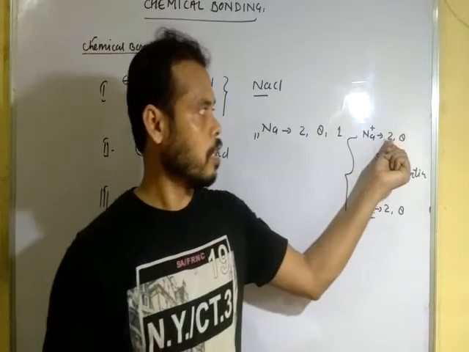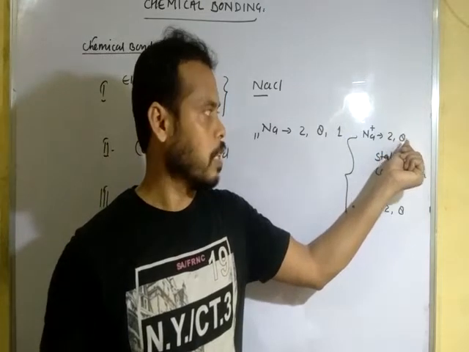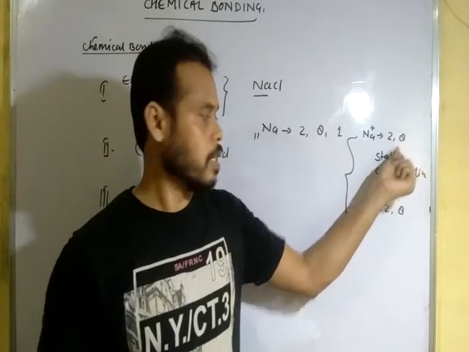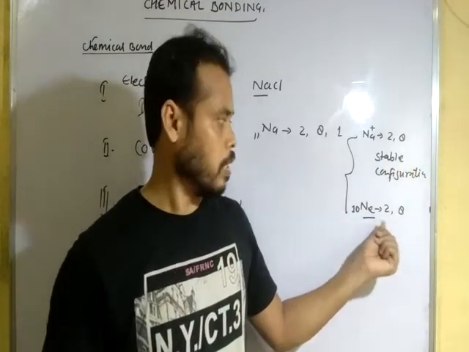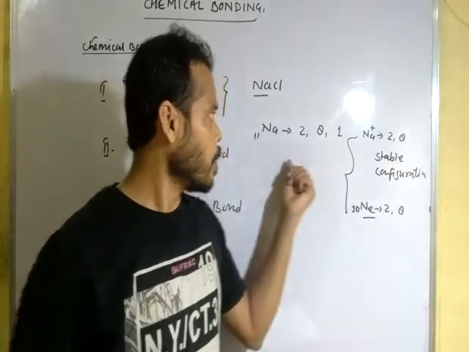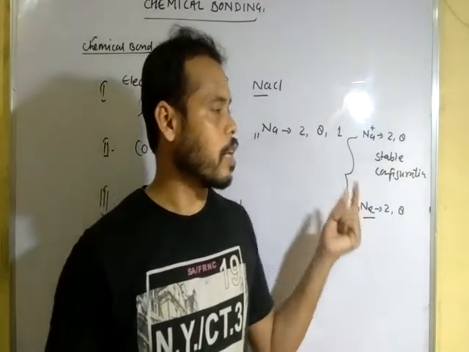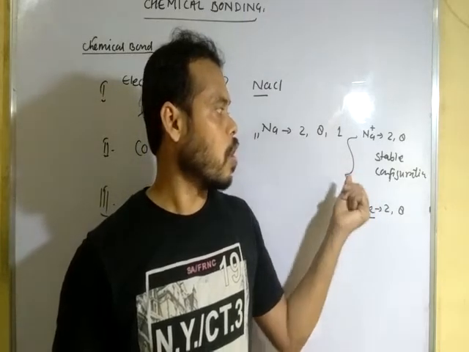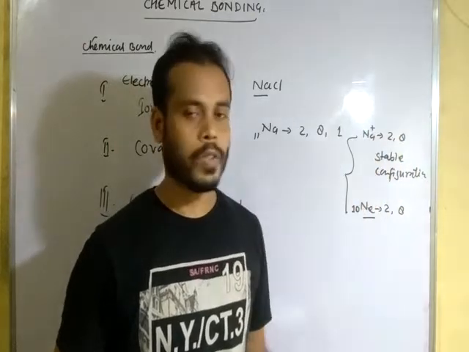There are 2 shells: in the K shell there are 2 electrons and in the L shell there are 8 electrons. In neon also, the K shell has 2 electrons and the L shell has 8 electrons. So after losing 1 electron, sodium gets the electronic configuration of neon, which is a stable configuration of sodium.